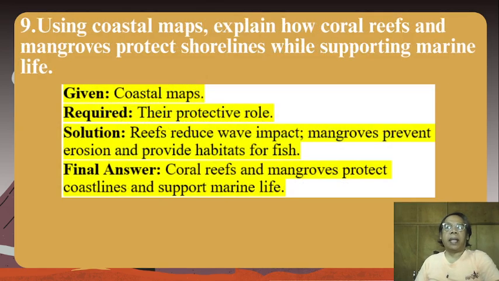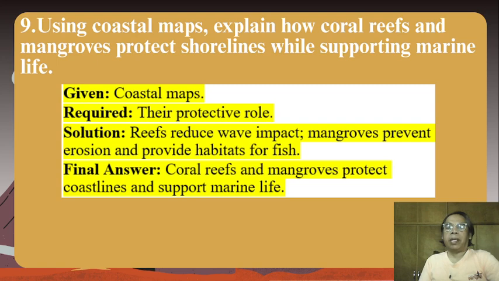differences. Number 9. Using coastal maps, explain how coral reefs and mangroves protect shorelines while supporting marine life. Given, coastal maps, required their protective role.